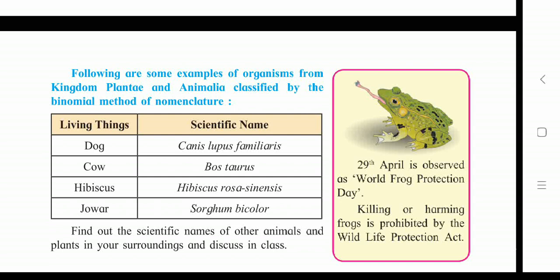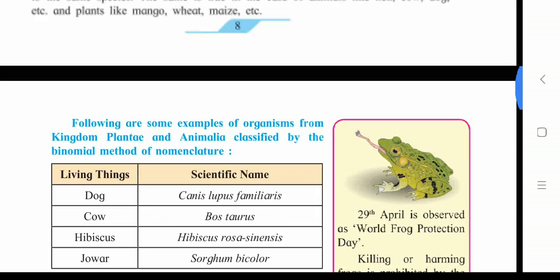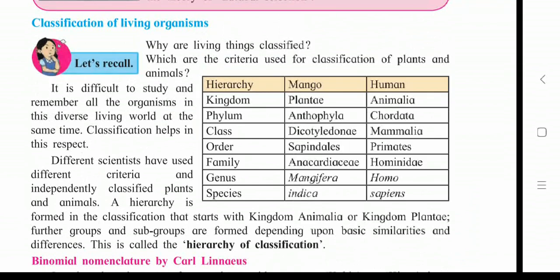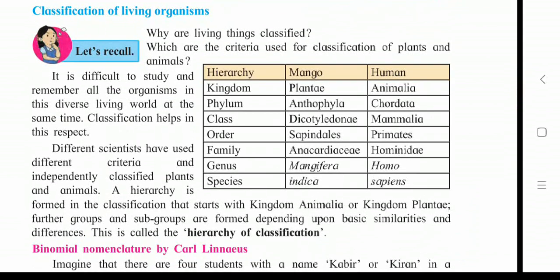Till that time, as your short note today, please write the definition of hierarchy of classification from that paragraph, the last 4 lines as it is. Then write down the chart which is on the current page, the hierarchy of mango and human, as it is, as a short note.